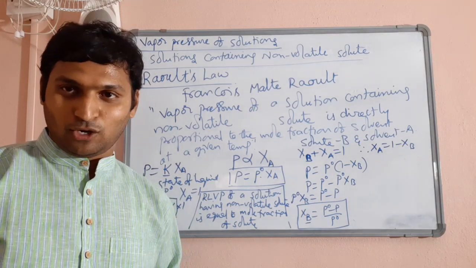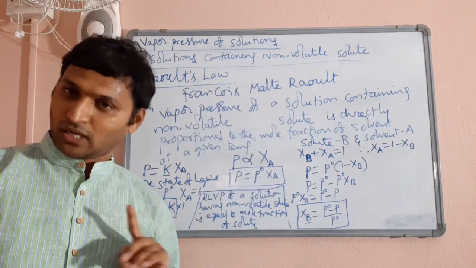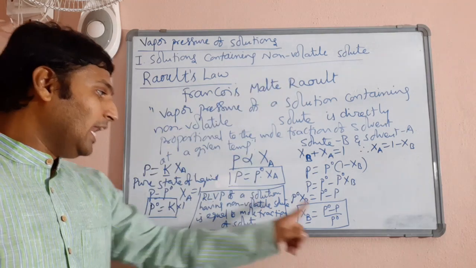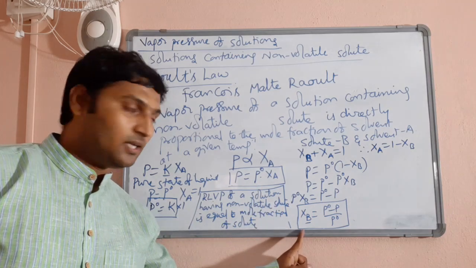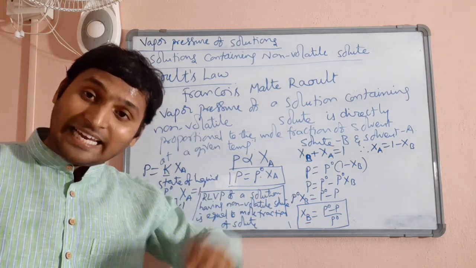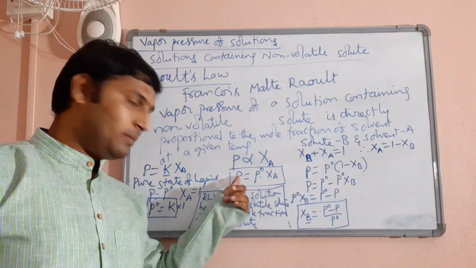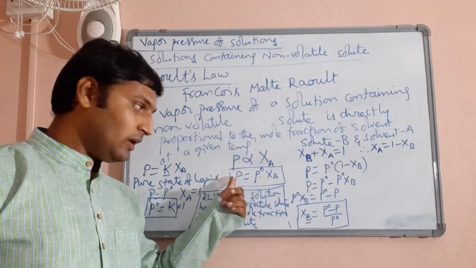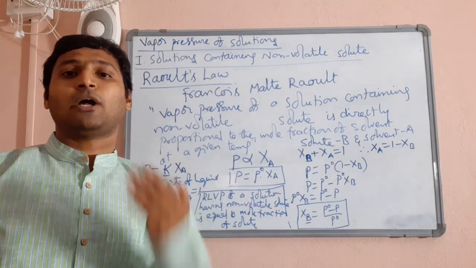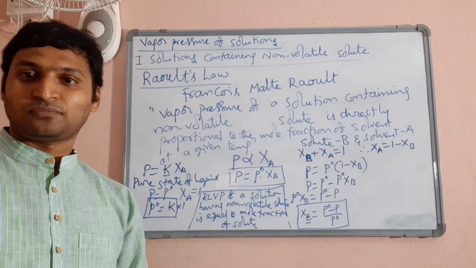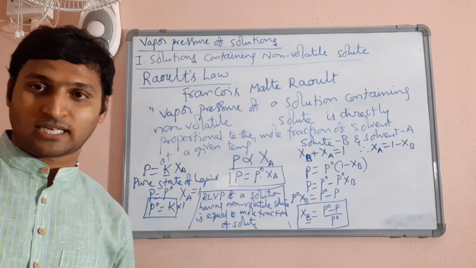And children, please don't just memorize the formulae. Please understand the physical meaning of them. See, non-volatile solute is reducing the vapor pressure. Correct? So, lowering in vapor pressure depends upon the mole fraction of the solute, whereas vapor pressure directly depends upon the mole fraction of the solvent. The more the mole fraction of solvent, the more will be the vapor pressure. The more the mole fraction of solute, the more will be the lowering in vapor pressure, because solute is causing lowering in vapor pressure. Is that clear? Those are the two statements as well as mathematical expressions of Raoult's law.